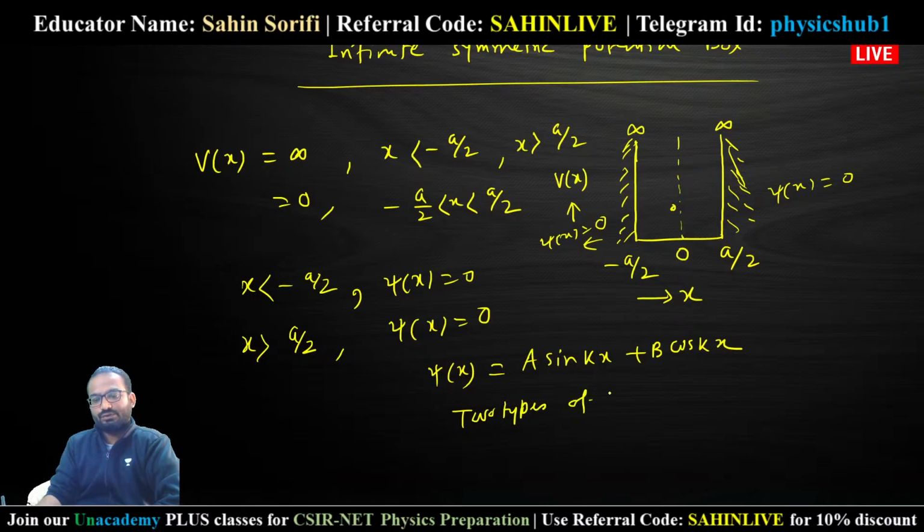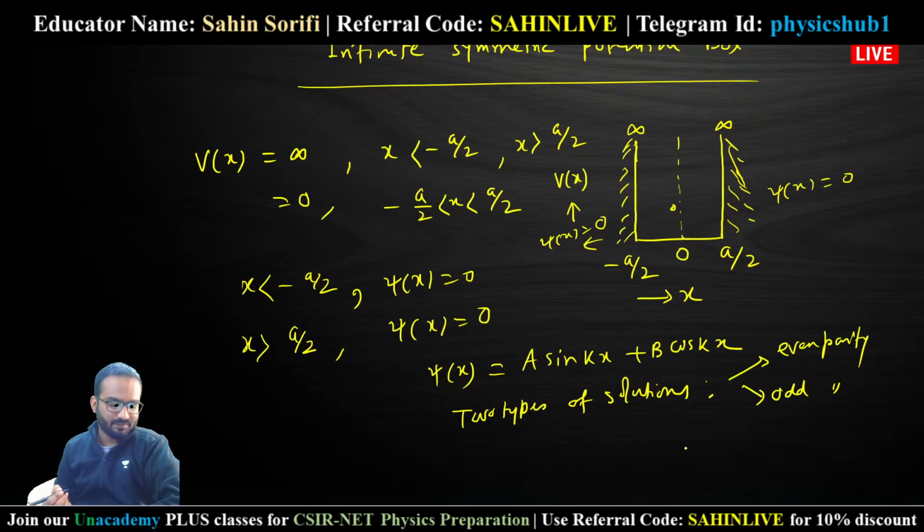Now for this case we'll have two types of solutions: one for even parity, another for odd parity. So two types of solutions are possible in the case of this symmetric infinite potential box.